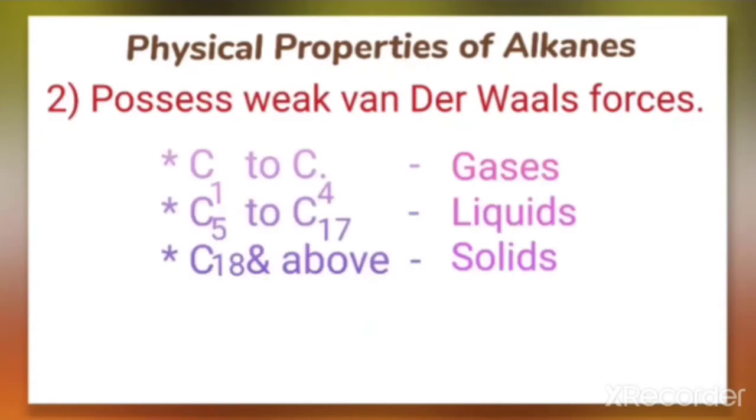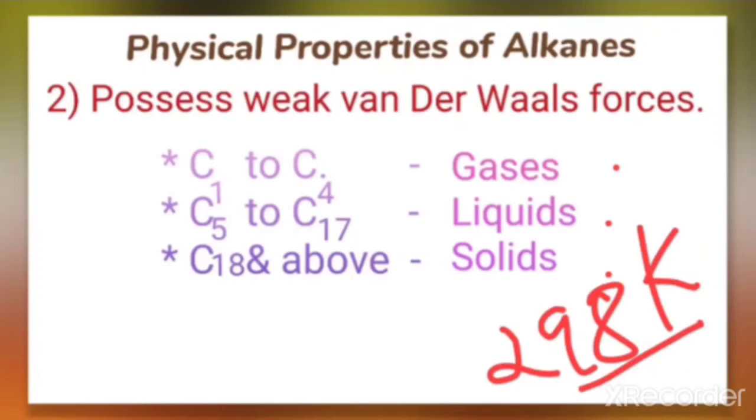Because of the weak intermolecular forces, these molecules are gases in nature. Usually carbon 1 to carbon 4 alkanes are gases. Next, the carbon 5 to carbon 17 alkanes are liquid, and the higher members, that is the alkanes having more than 18 carbon atoms, are solid at 298 Kelvin.